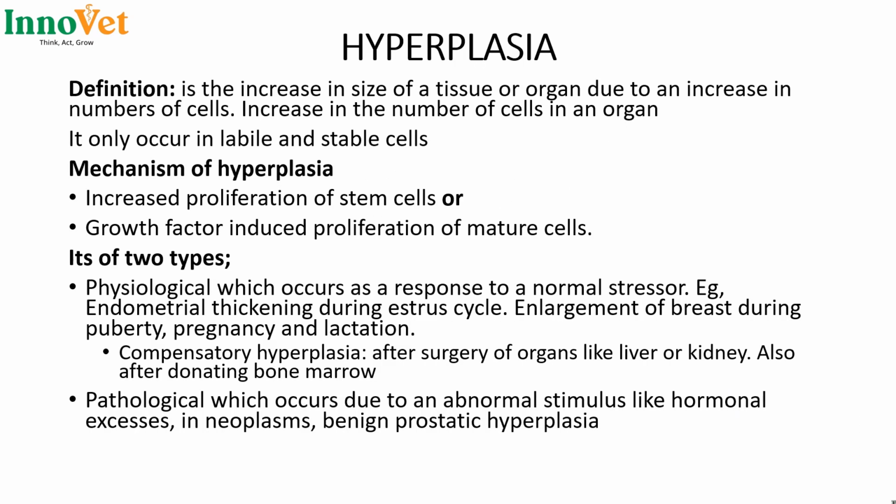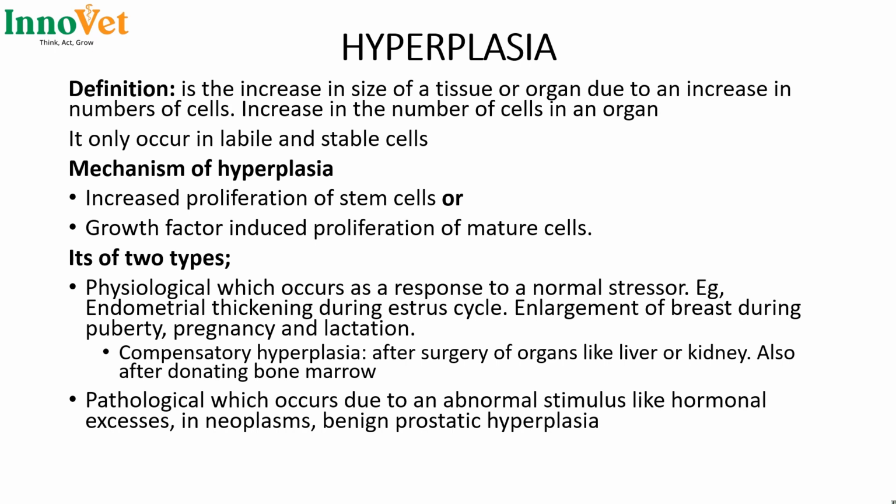To begin with, hyperplasia. What is hyperplasia? Basically, this is the increase in size of a tissue or an organ due to the increase in the number of cells. Or somebody would simply say it is the increase in the number of cells of an organ. Then it will only occur in labile and stable cells.